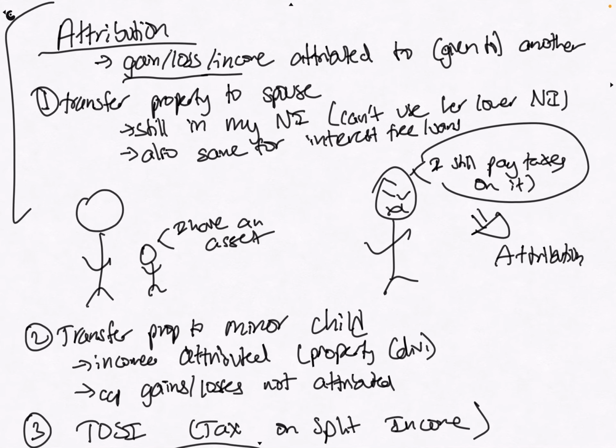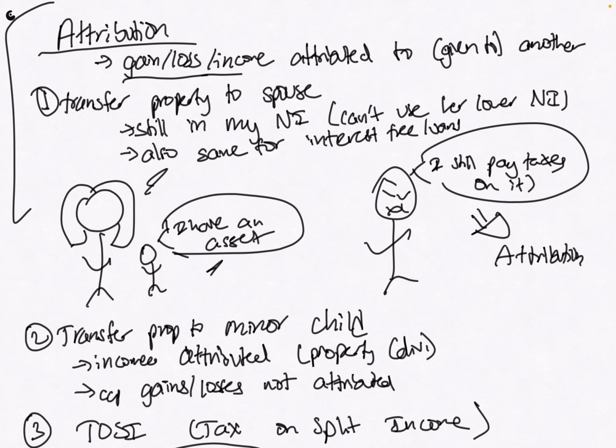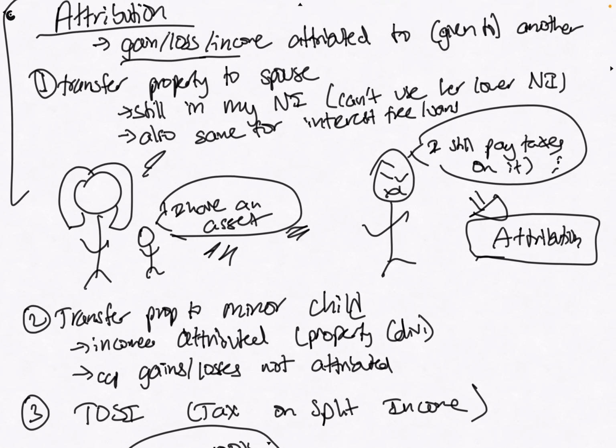Okay? So let's say we have a spouse and we also have a kid. Let's say I gave some kind of property to a wife or a child, and right now the child has the asset, but I am the one who's going to have to pay taxes on it because of attribution, because it's as if I still own this thing. Cool? Cool. And the thing about transferring property to a spouse is that any income, any gains, losses would be in my income.